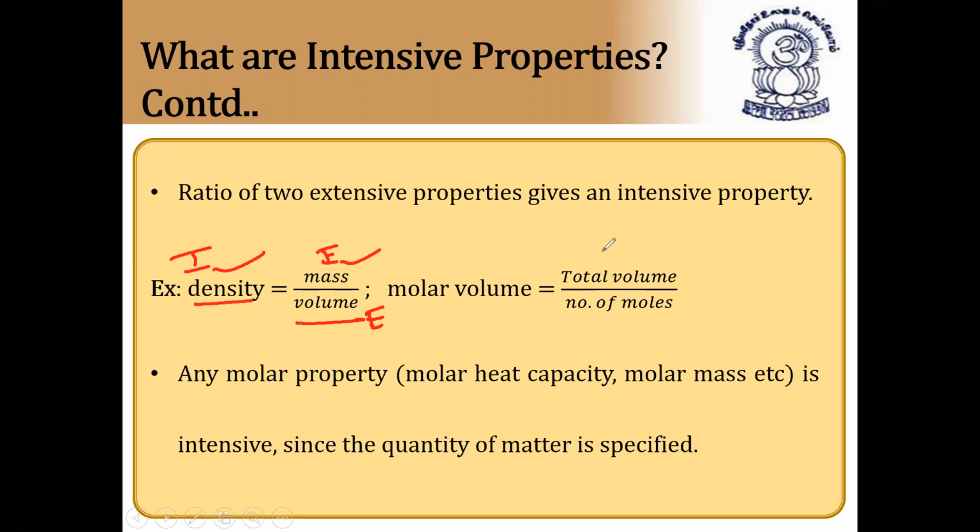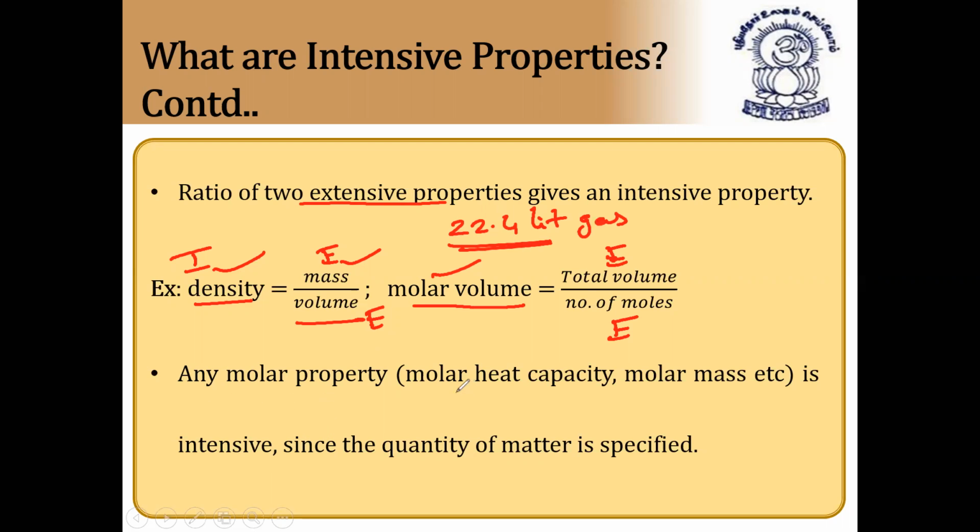Molar volume also: total volume is extensive, number of moles is also extensive. So by dividing an extensive property by an extensive property, the ratio of two extensive properties gives an intensive property. Molar volume is fixed. 1 mole of any gas occupies 22.4 liters. So that is nothing but molar volume. It is fixed. It is not depending on the quantity of matter. I hope it is clear.